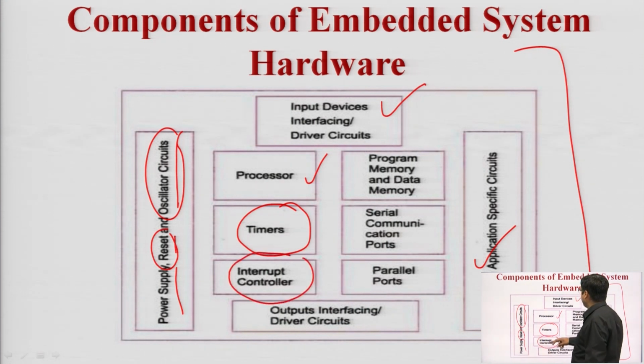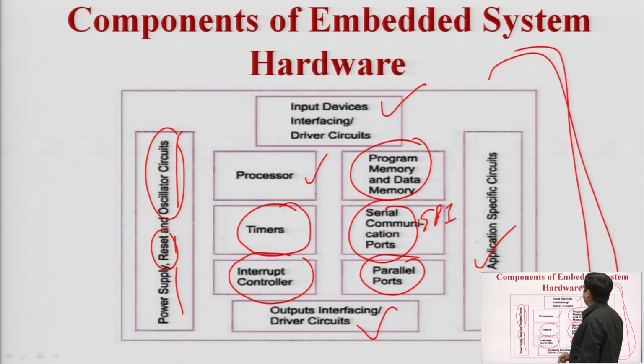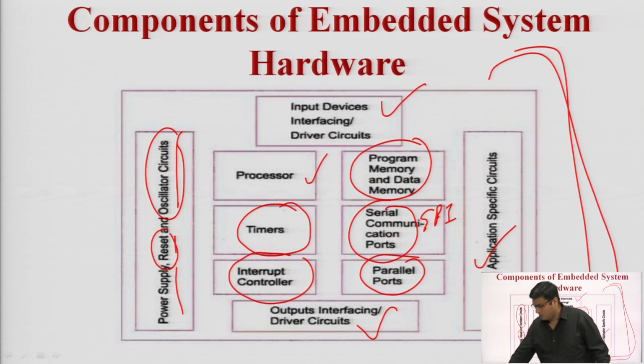Interrupts are used in embedded system applications. Serial communication ports, SPI, I2C, CAN, etc. are used. Memory units, which may be program and data memory units. Parallel ports and output ports are used. These are the general components of an embedded system.